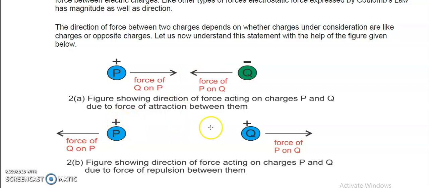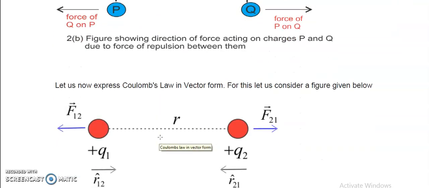If the pair of charges are having the same nature, both are positive charges like this, definitely force of Q on P will be in this direction because of repulsion, and force of P on Q will be in this direction again because of repulsion, because both the charges are positive in nature, right? So, since we are talking about the direction, definitely we should express this scenario in vector form. Let us move to the next.